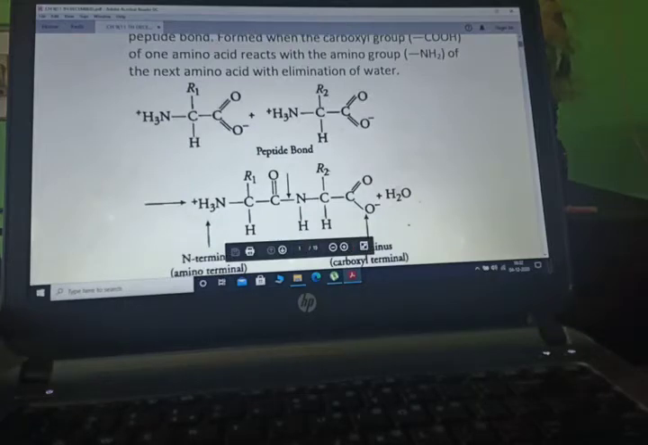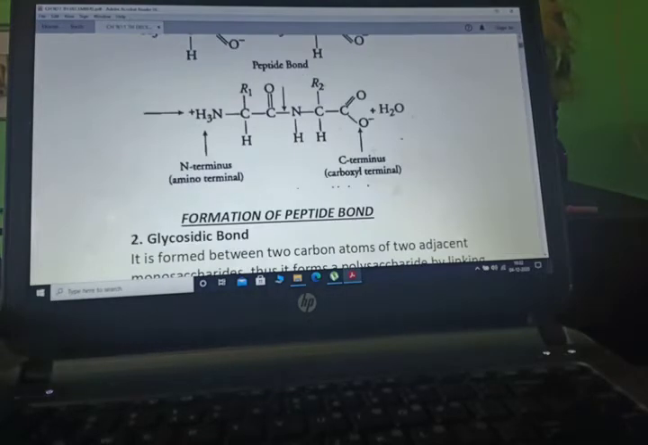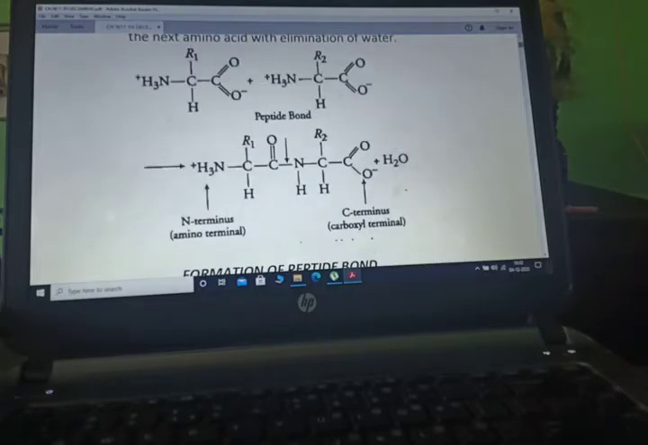H3N R1 CHCOO, H3N R2 CHCOO. Now when it is combining, you can see H3N R1, R2 COO CH. This is R2. This second group, it is first group N C C COO H2O.